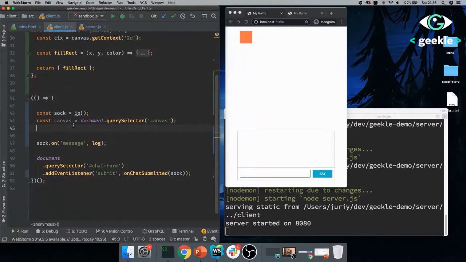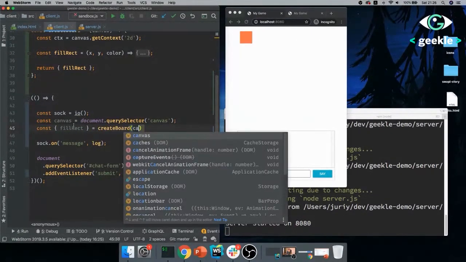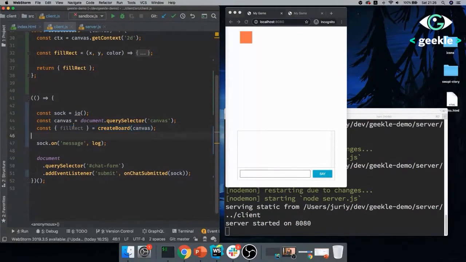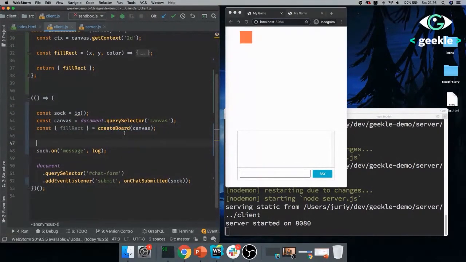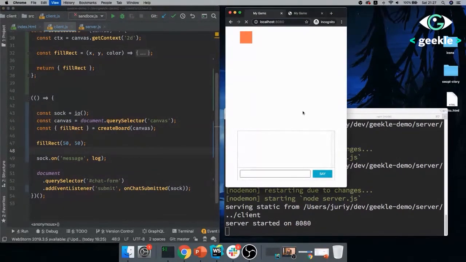So now I can do fillRect, take it from createBoard, and pass the canvas. And now I don't need to care about context anymore. The context is somewhere there inside of createBoard. All I can do is just fillRect 50, 50. If I do not pass the color, it will be black by default, so it will not break. So let me just quickly check it. Right now, it works. Perfect.